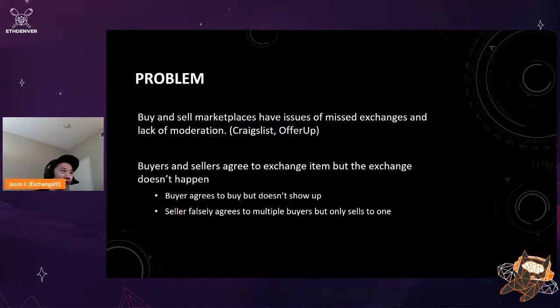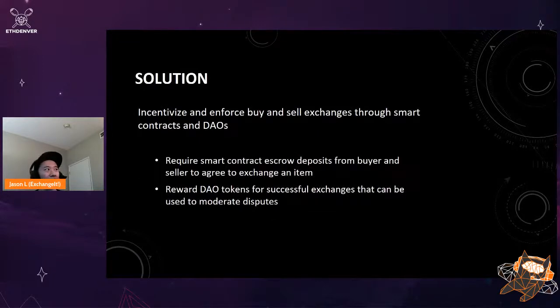We're trying to solve this using smart contracts and DAOs with an incentivizing mechanism to enforce the buy and sell. The way we do this is we require smart contract escrow deposits from buyer and seller once they agree to exchange an item. We also reward DAO tokens for successful exchanges that can be used to moderate disputes.